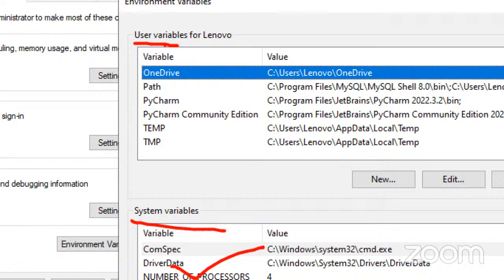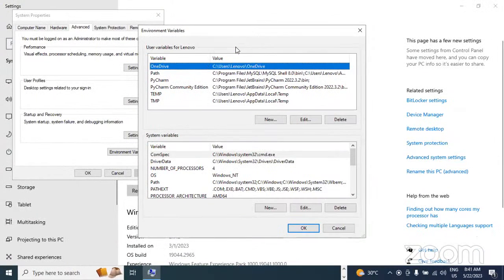If it is a desktop computer, multiple people will work on the same computer. Got it? So for every user, separate software can be installed, and only those people can use those softwares. For that, we add user variables. So no problem, you can add any variables in your local machine, system variable or user variable.